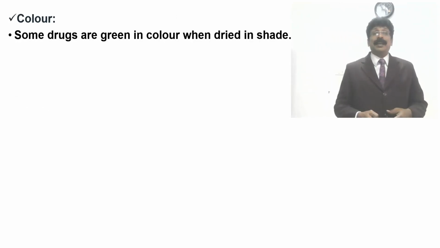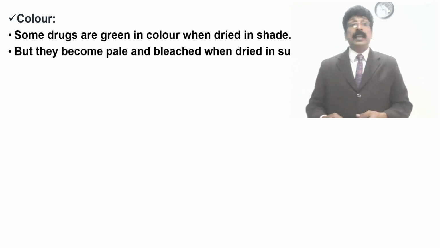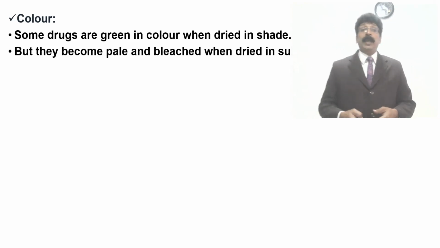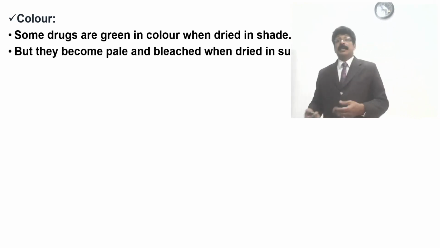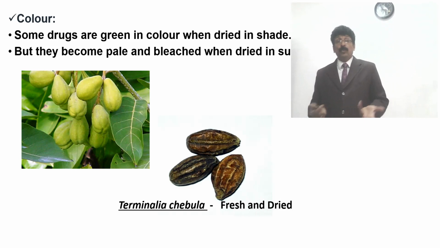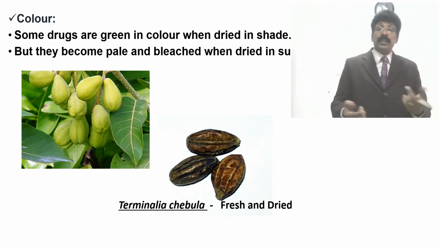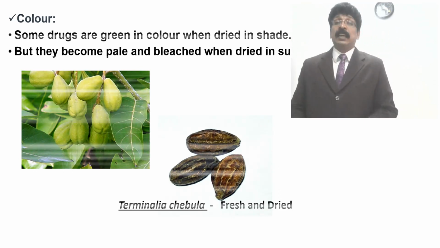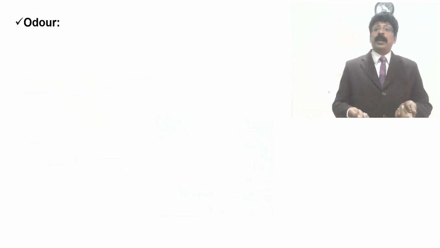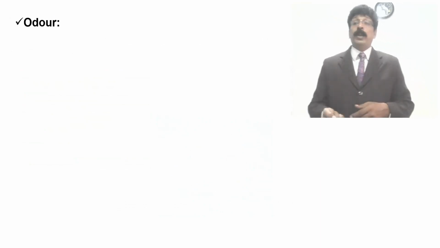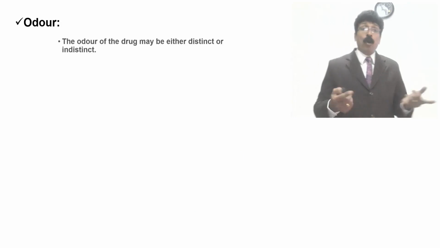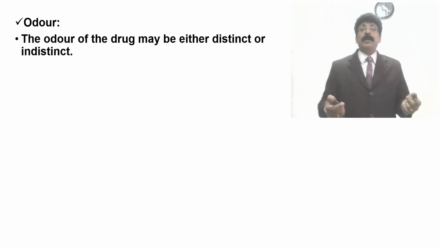Color: some drugs are green in color and were dried in the shade, but they become pale and bleached when they are dried in sunlight. So Terminalia chebula, fresh and dried, changes in color. So this color also should be noted, whether it is properly dried or it is the original one or a duplicate, can be identified. Odor: the odor of the drug may be either distinct or indistinct.